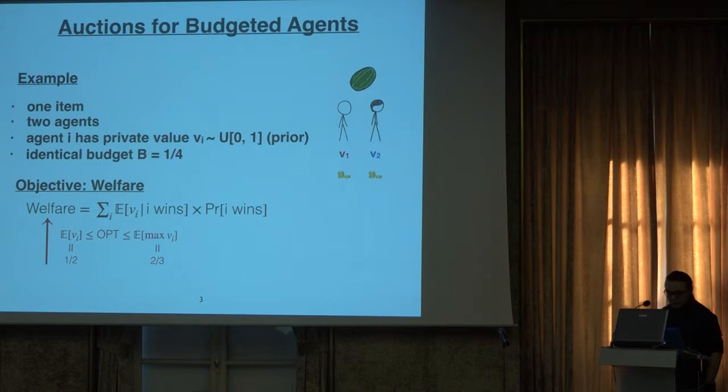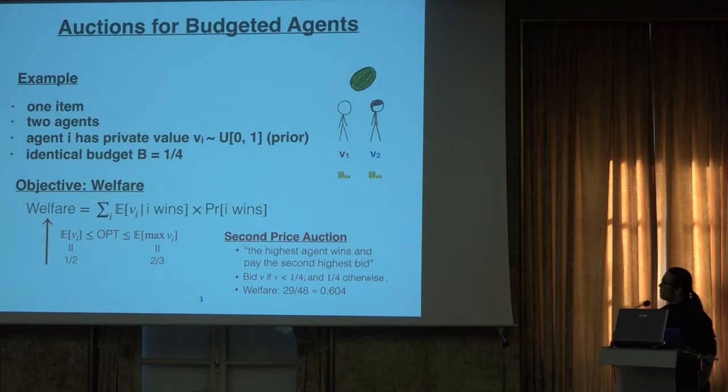Let's look at some common mechanisms, for example, the second price auction, which is usually used to maximize welfare without budgets. How about in this case where we have a budget? In our setting, the agent will report his value truthfully if it is below the budget and report the budget otherwise. Then in equilibrium, the welfare will be 29/48. Does there exist some better mechanism which could beat the second price auction? The answer is yes.